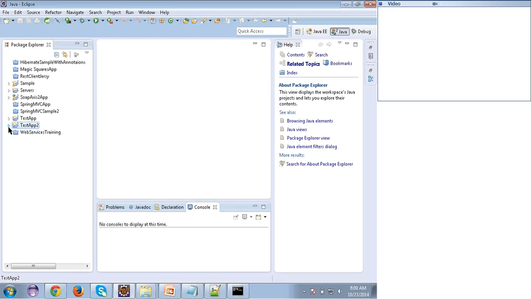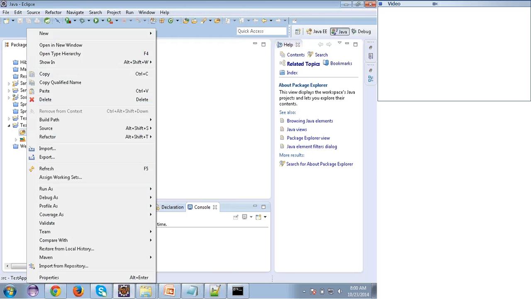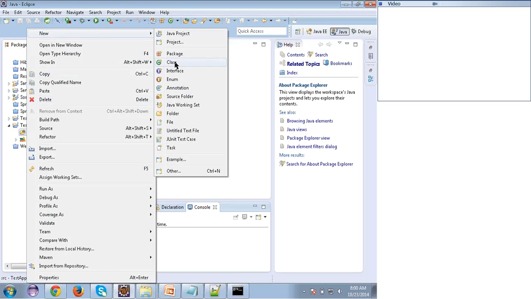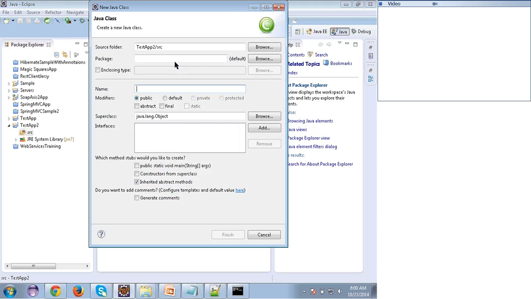If you want to create any class, how do we create it? Simply go to src, right click over there, go to New, and again go to Class. What is a class? Everything we will speak about one by one. So this is the way to create a class. I'm creating a class named Person. What is Person and what I'm doing, I'll explain everything. Just a second.